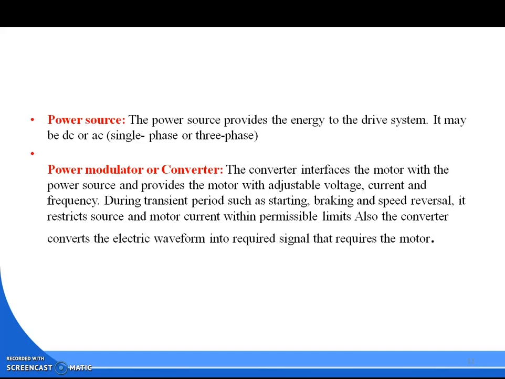Power modulator or converter. The converter interfaces the motor with the power source and provides the motor with adjustable voltage, current and frequency. During transient periods such as starting, braking and speed reversal, it restricts the source and motor current within a permissible limit. Also, the converter converts the electrical waveform into the signal required by the motor.